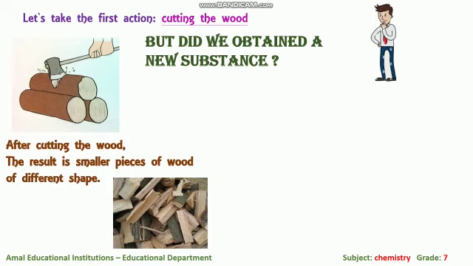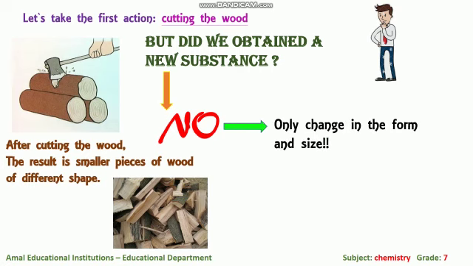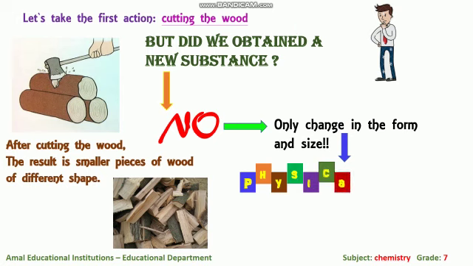Think please. Teacher, I cut the wood into smaller pieces and I make shapes of them. Do I have a new substance? Yani, did this wood become another substance or is it still wood? So no, we don't have a new substance here. Only in this case, change in the form and size only. There is no formation of a new substance. So this change is called physical change. So the physical change, yani only change in the form and in the size. There is no formation of a new substance.